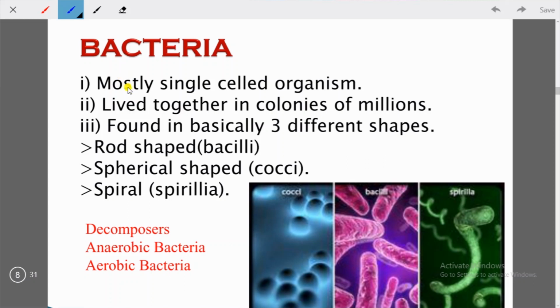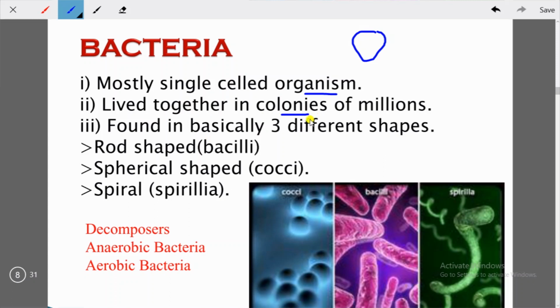And you can see bacteria are single-celled organisms. Single-celled means they are not multicellular. So there are 2 kinds of organisms: one is unicellular, another one is multicellular. Unicellular means single-celled, multicellular means more than 2 cells. So these bacteria are mostly what? Mostly single-celled. That means in a single organism, one single cell will be there. Inside this, the cell organelles will be present, and these bacteria live together in colonies.